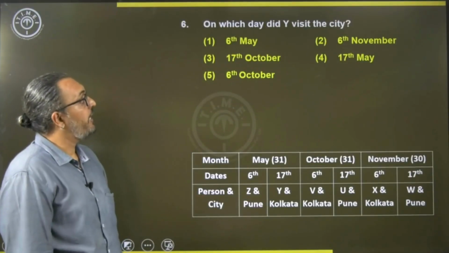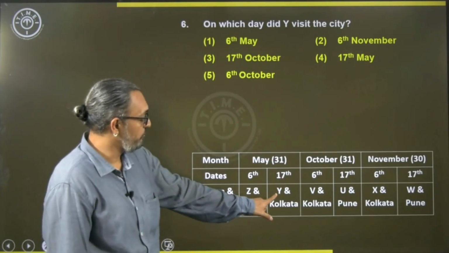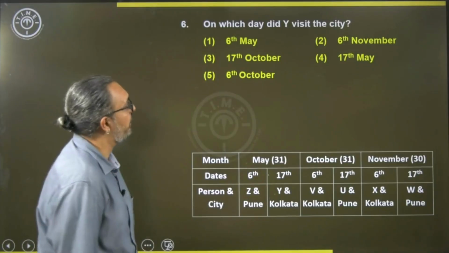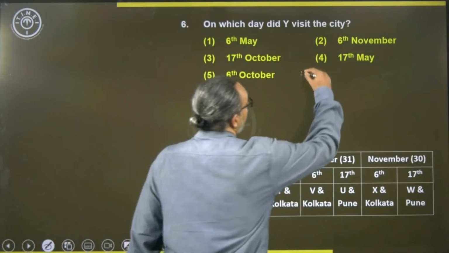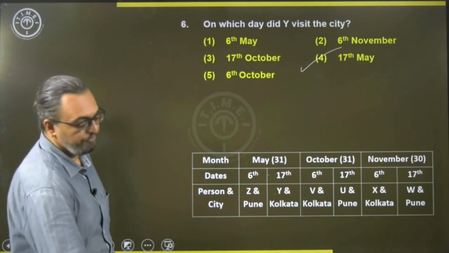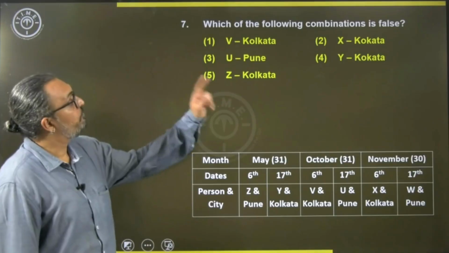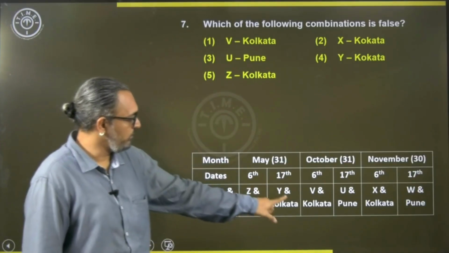Now, on which day did Y visit the city? So, Y visited on which day? 17th of May. So, 17th of May is available in the 4th option. Okay. Then, which of the following combinations is false? He says, okay, V and Kolkata, no, that is true.